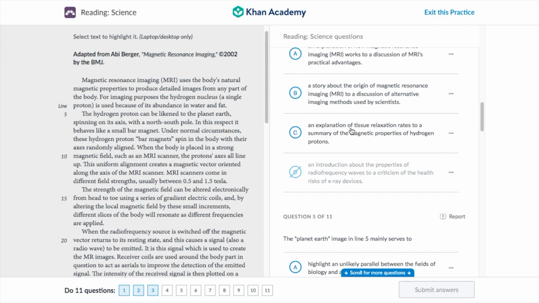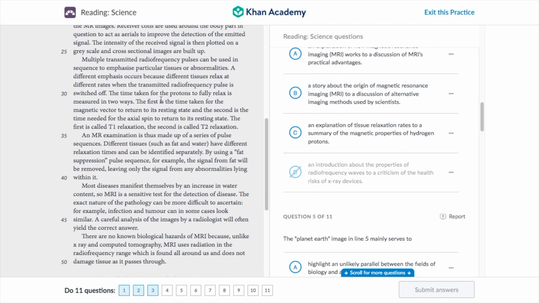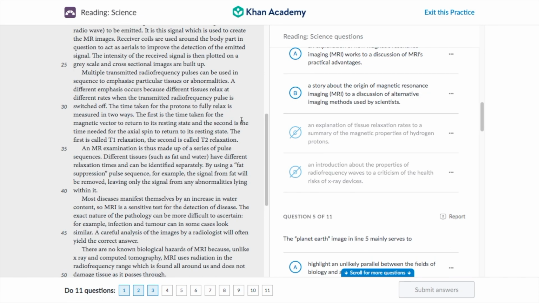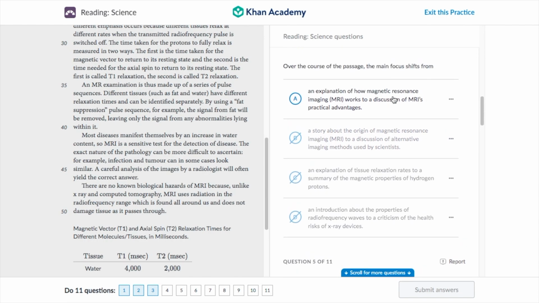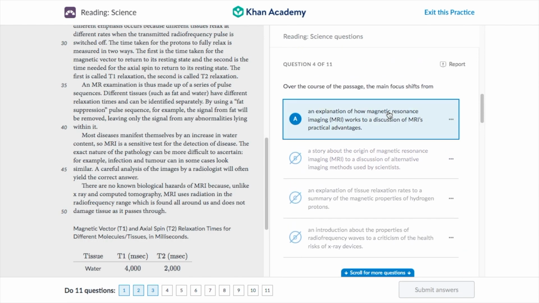Next, an explanation of tissue relaxation rates. We talk about that near the middle to the end over here, so we're going to be canceling that out as well. Next, the origin of MRIs. Well, we don't talk about the origin of MRIs, and we don't talk about alternative imaging methods. Well, we do talk about them, but in very, very small amounts. We're going to cancel that out. And by process of elimination, this is our final answer.